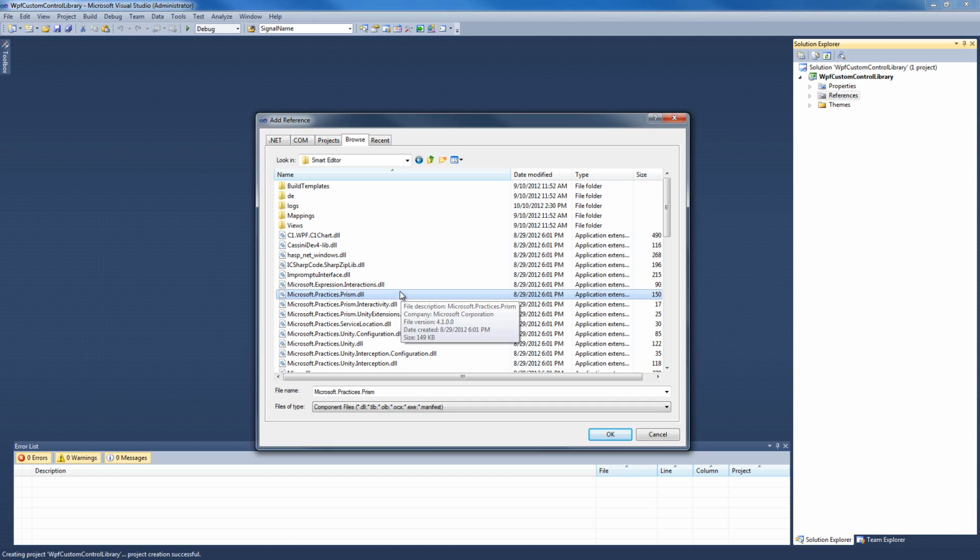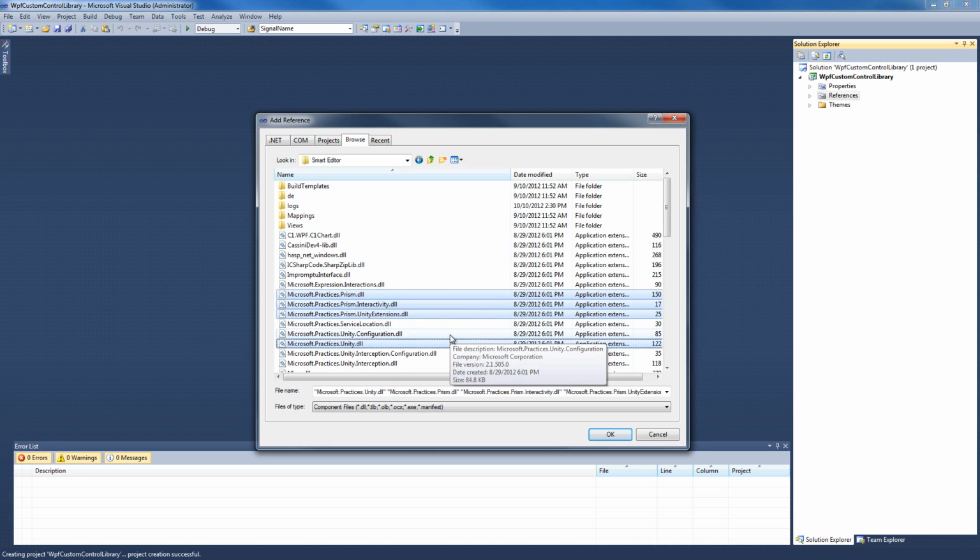We're gonna begin with the Microsoft Practices DLLs. The first one we need is the Prism DLL. The second one would be the Prism Interactivity, the Unity Extensions, and the Unity. We will also need the Microsoft Practices Service Location. So this is the first batch of DLLs we will need to reference.